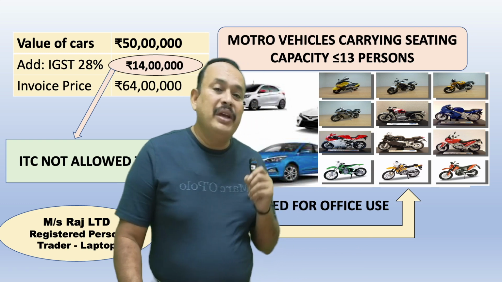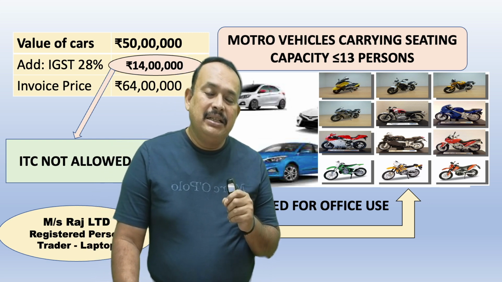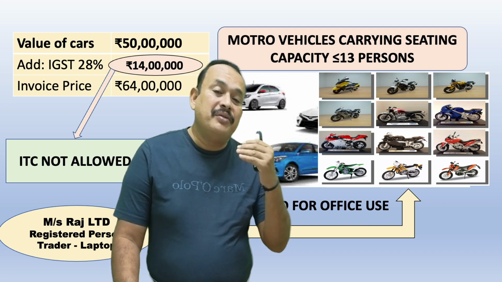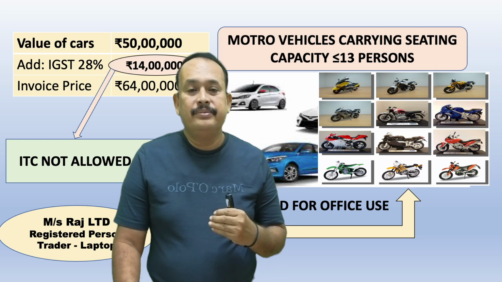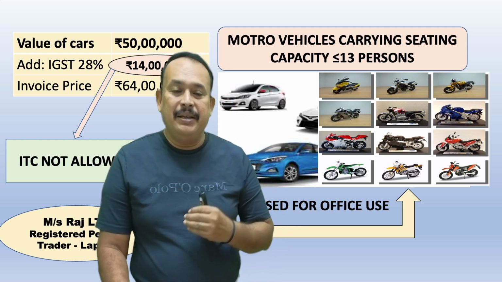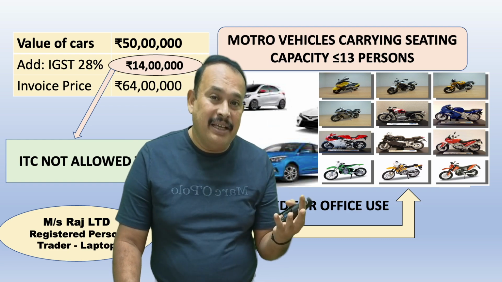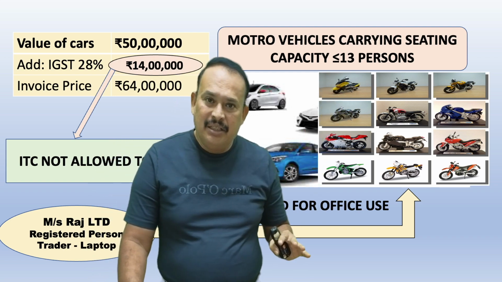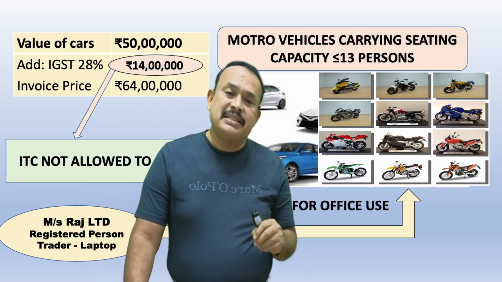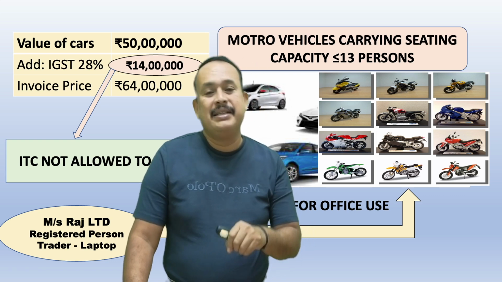If the two-wheeler's cubic centimeter capacity is less than 25 cc, that does not come under the motor vehicle under the Motor Vehicle Act. In such cases, input tax credit on such motor vehicle is allowed.